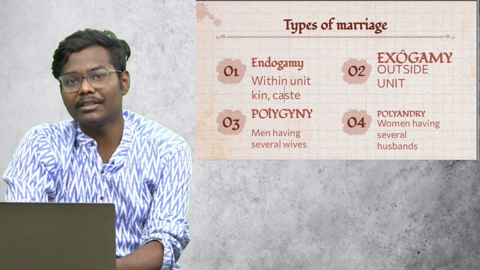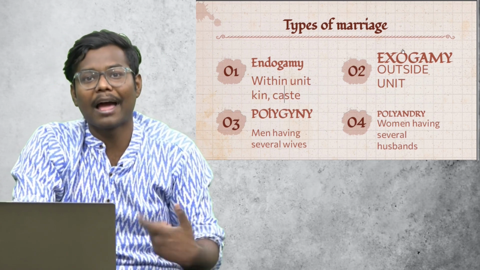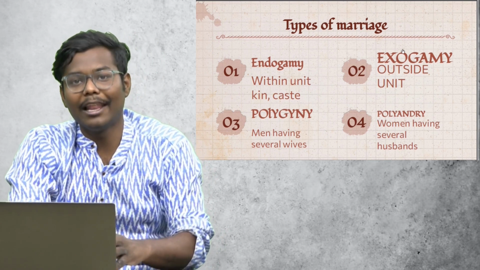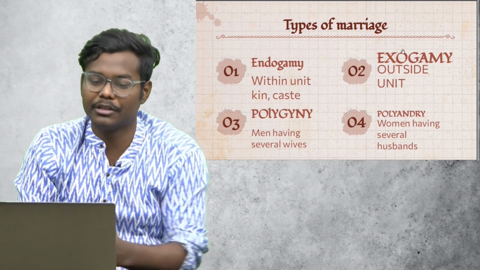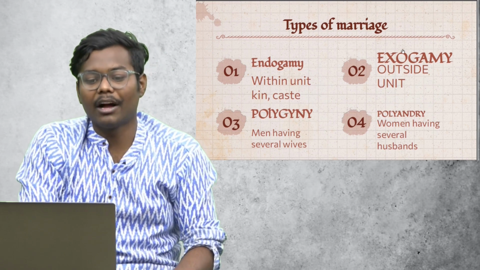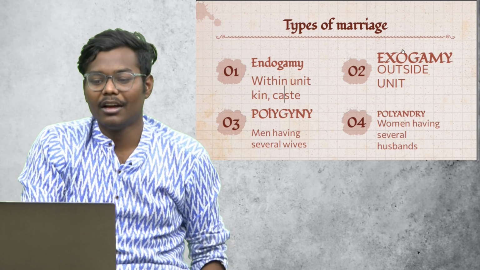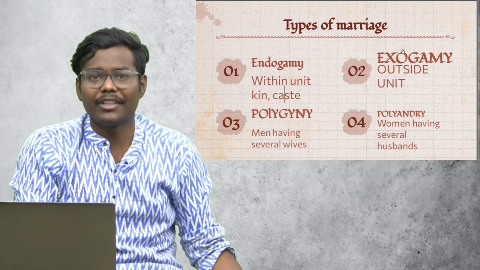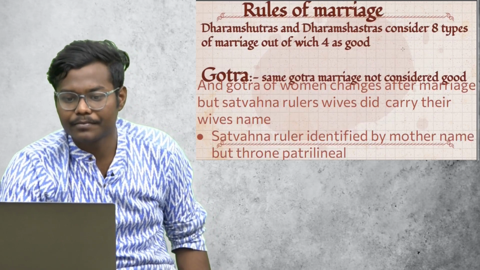Here you can take the example of Gotra. You cannot marry within Gotra. You have to marry outside Gotra, according to the popular narrative and according to Hinduism. Then there is polygamy, men having several wives. Then there is polyandry, women having several husbands. One of the examples is obviously Draupadi, which is rare.